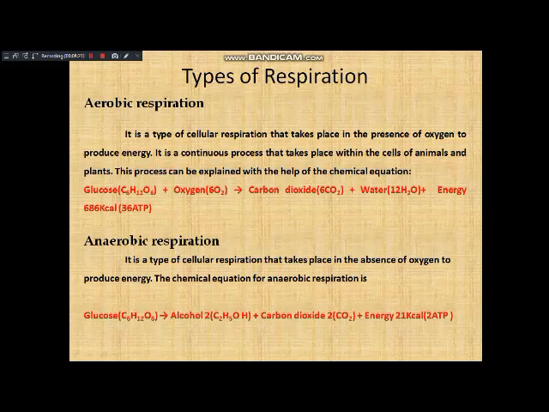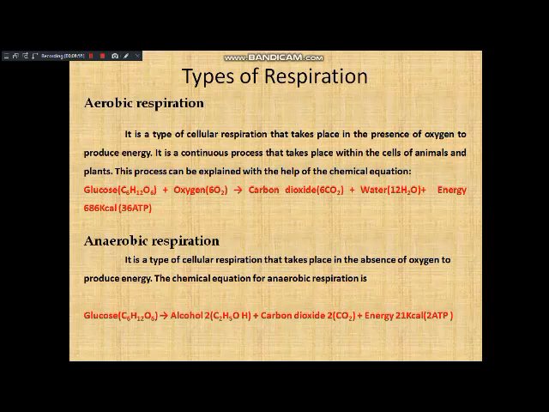Glucose is directly converted. That means glucose is oxidized. Oxidized, don't misunderstand, does not only mean utilization of oxygen. Oxidized means the food will be broken down with the help of energy releasing mechanisms. The food glucose is oxidized and converted into alcohol, carbon dioxide and energy. Now you can see the equations of these two and observe them. Both take place at cellular level.